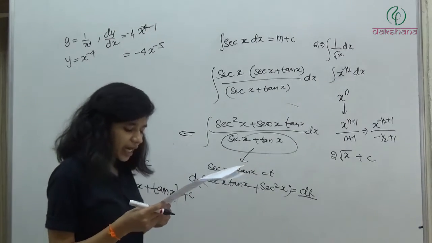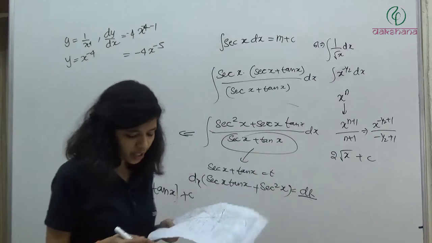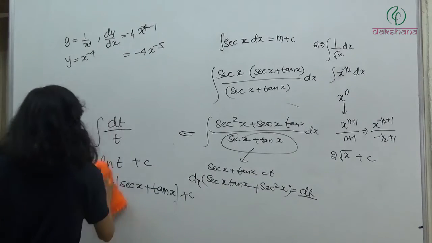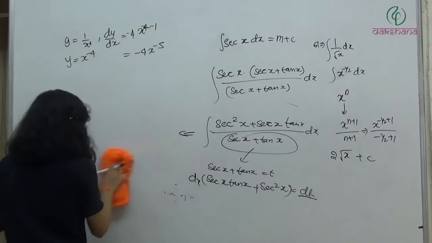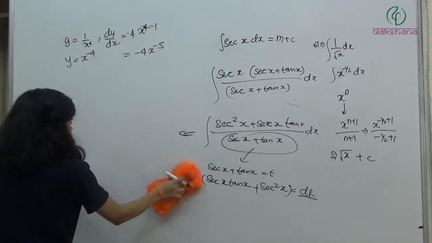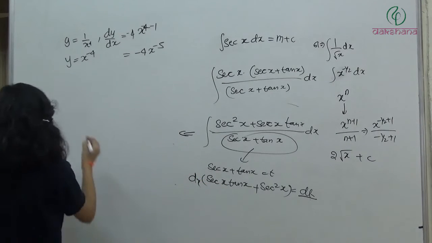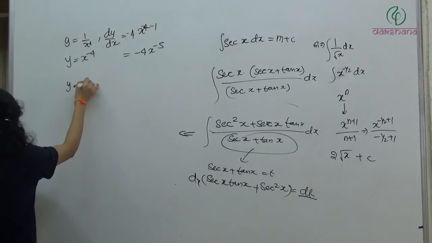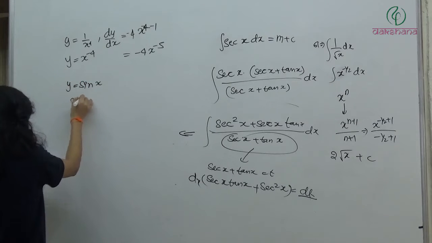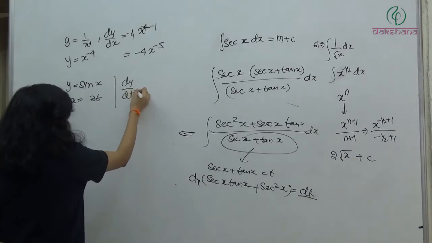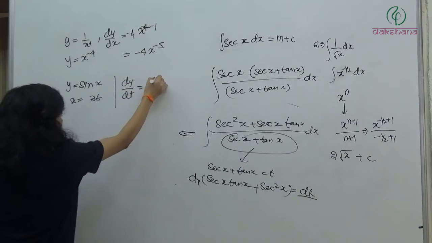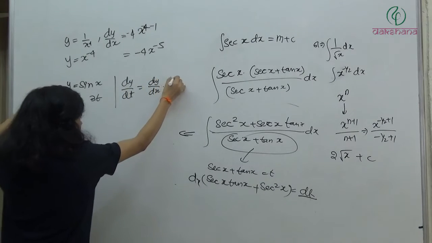Next question number 64, y is equal to sin x and x is equal to 3t, then dy by dt will be। तो इसको आप क्या कर सकते हो, डायरेक्टली पुट द वैल्यू ऑफ x in y is equal to sin x and solve it। So what we have, y is equal to sin x and x is equal to 3t, and we have to find out dy by dt। So dy by dt को what I can write, dy by dx into dx by dt।